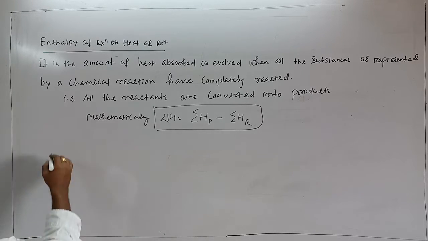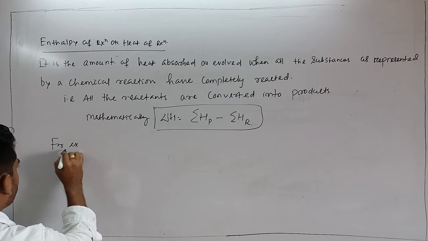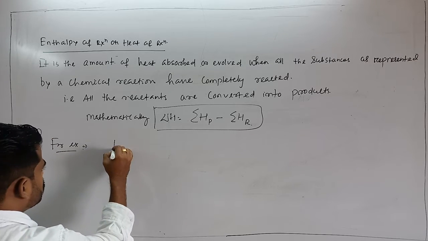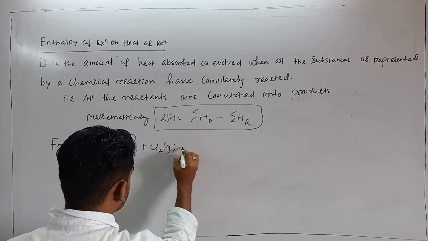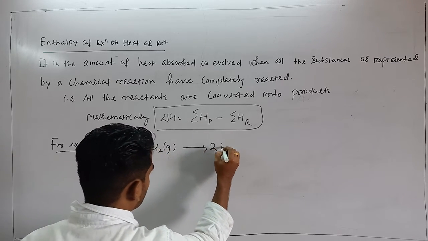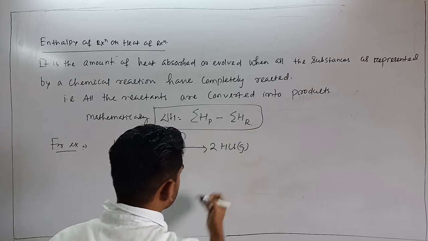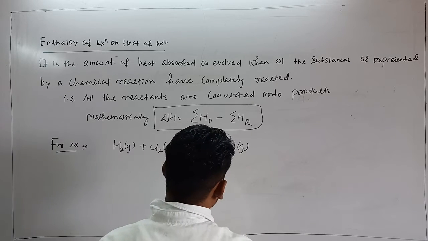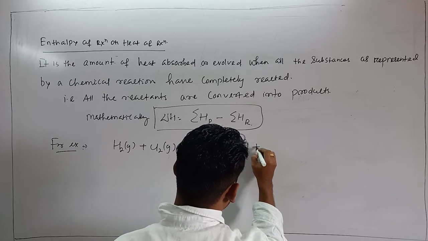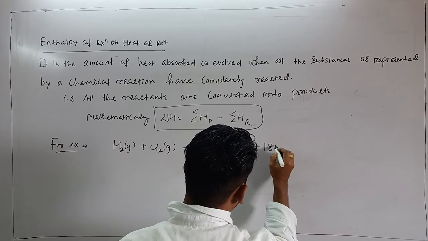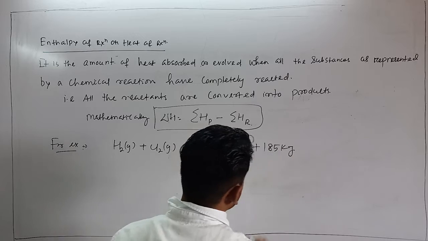For example, if I consider H2 gas plus Cl2 gas giving rise to 2HCl gas, this reaction is exothermic as I have told you, so I can write plus 185 kilojoule.